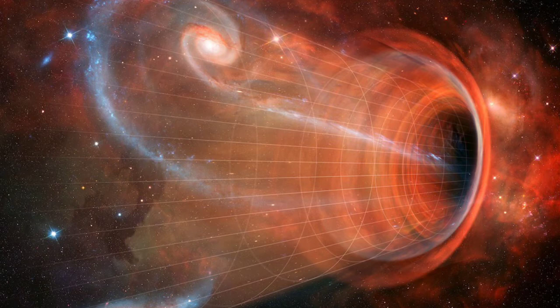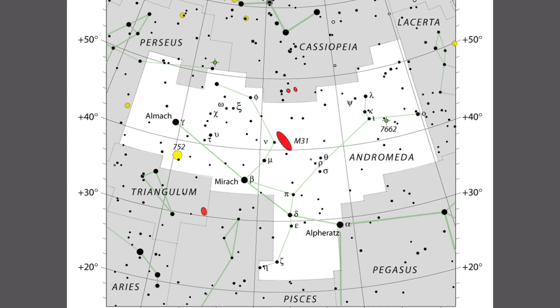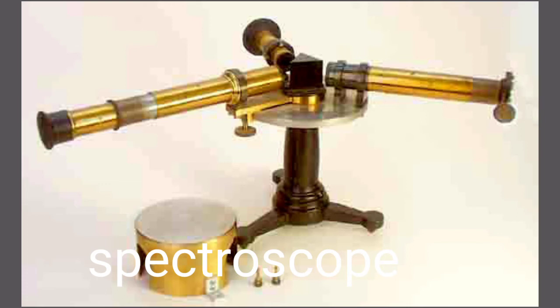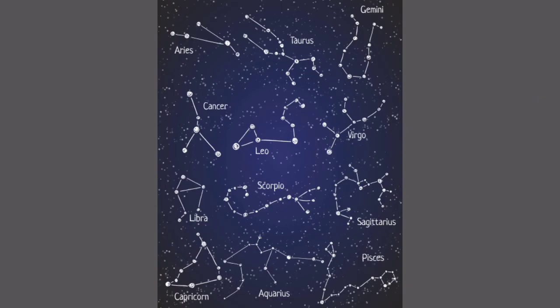And now let us come to know and find out the names of 88 IAU recognized constellations. IAU means, you can see the description here, children. Astronomers use a special instrument called spectroscope to find out whether any celestial object in the space is moving away from the earth or towards it. You can see the picture of spectroscope. Constellations depict different shapes or images. On a clear night, observe the patterns of some constellations and write about them.